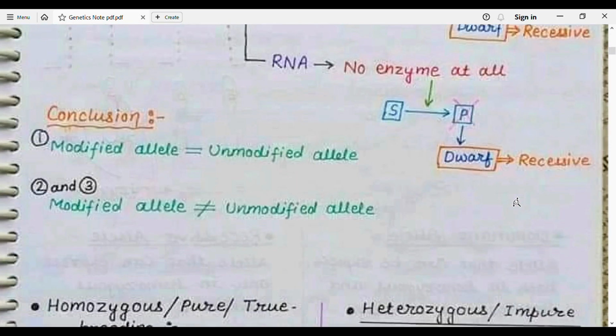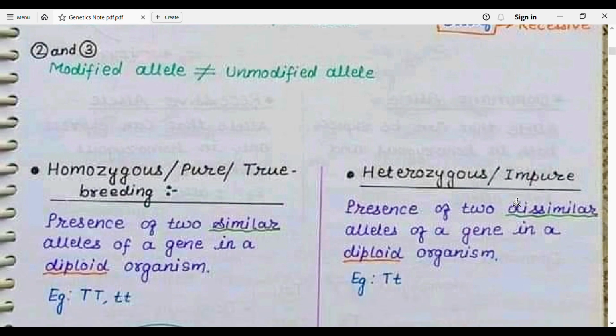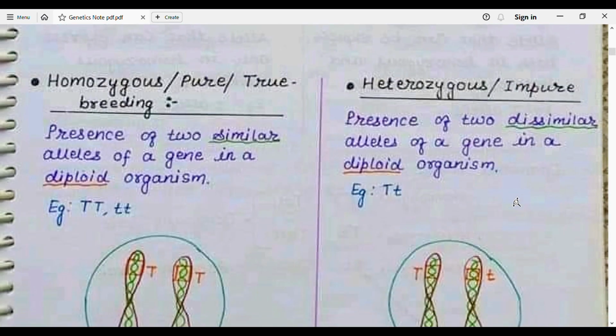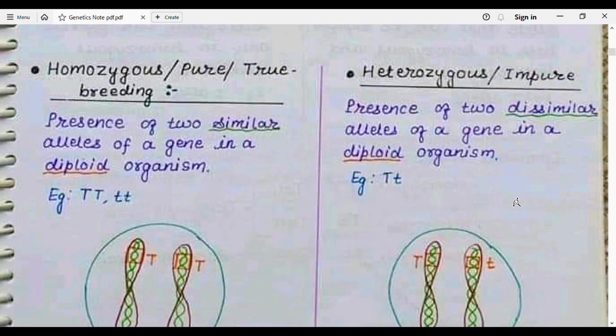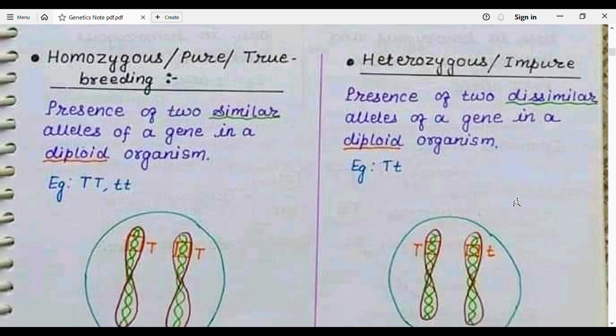Yes. Then what is the conclusion? Modified allele is not equal to unmodified allele. Then what is homozygous and what is heterozygous, and what are their differences? The presence of two similar alleles of a gene in a diploid organism is known as homozygous.